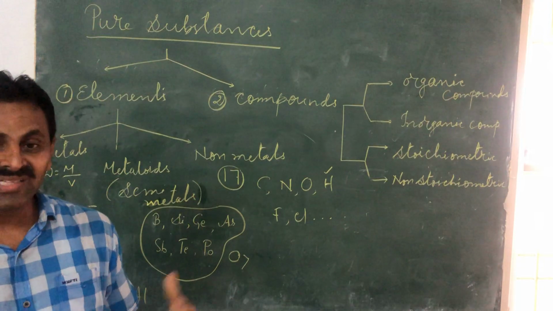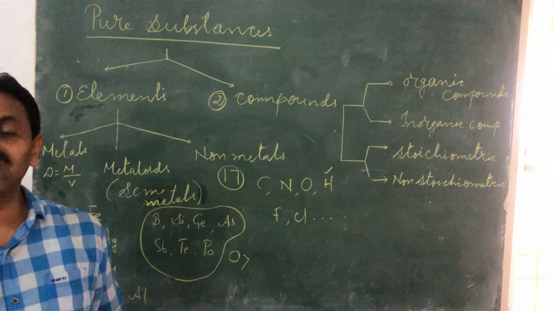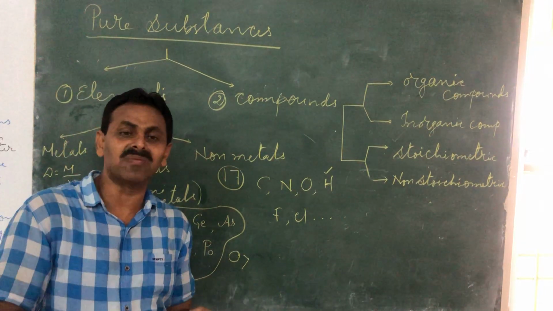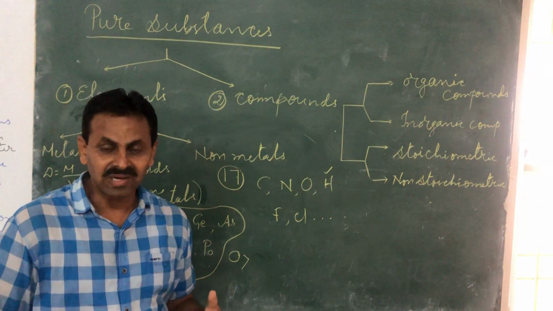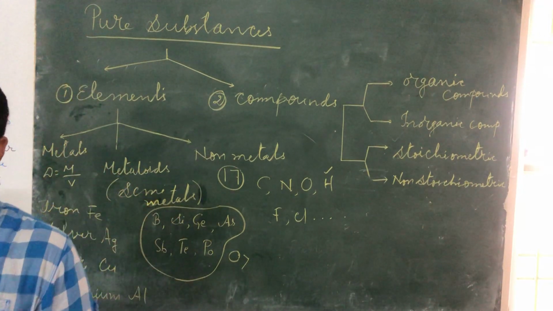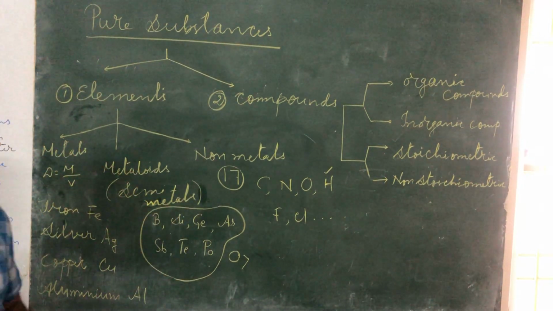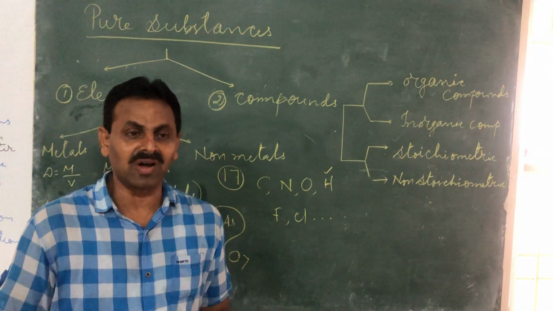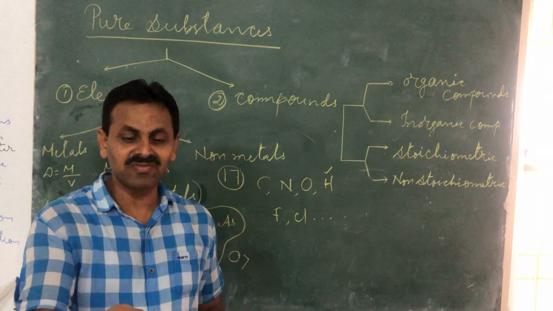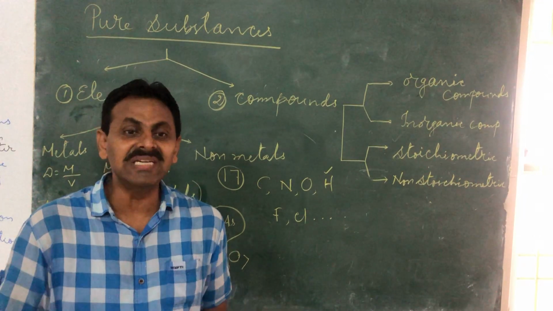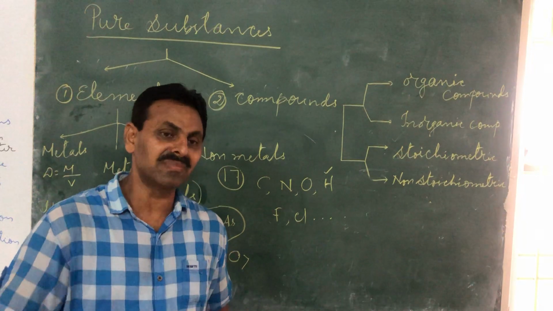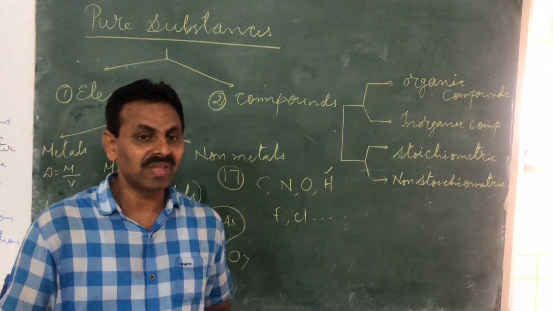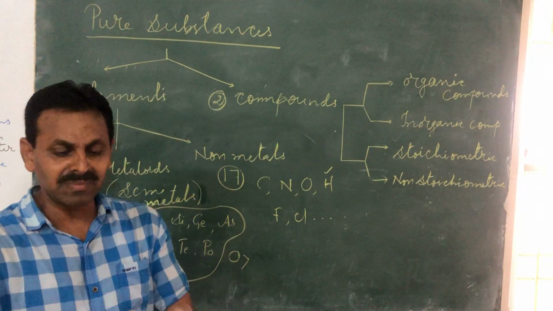You cannot make a sheet of carbon unless they are in polymeric form. Polymers are different. Polythene, polyvinyl chloride, they are all different. They are the processed forms of carbon in combination with hydrogen, oxygen, etc. But as an element, you cannot make a sheet of carbon. Usually it exists in the form of carbon powder. You cannot make a sheet unless you mix it with something else. So usually they are not malleable, not ductile. They are not very hard. They are brittle, can be broken down.